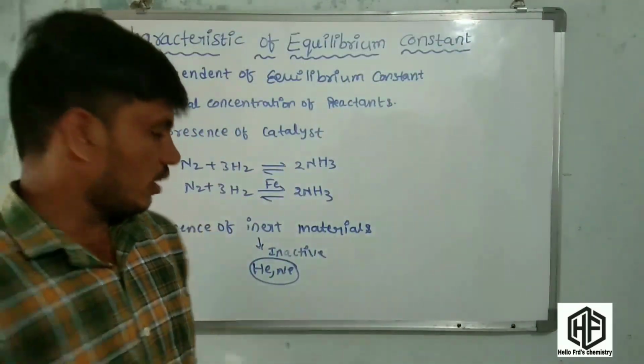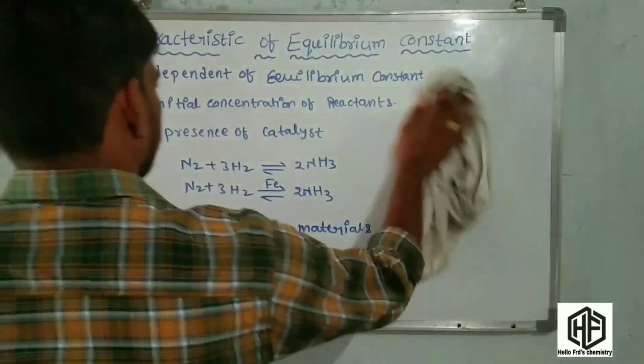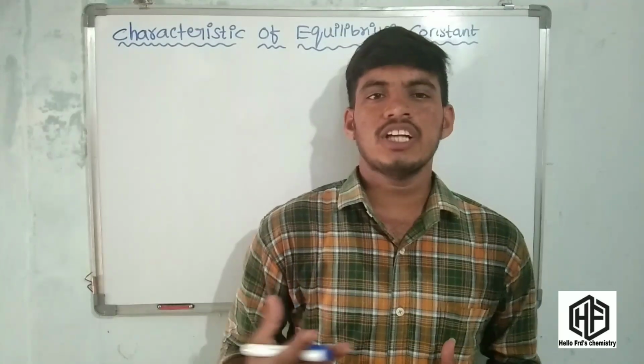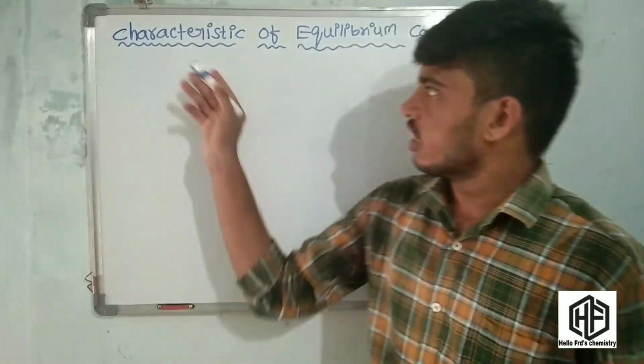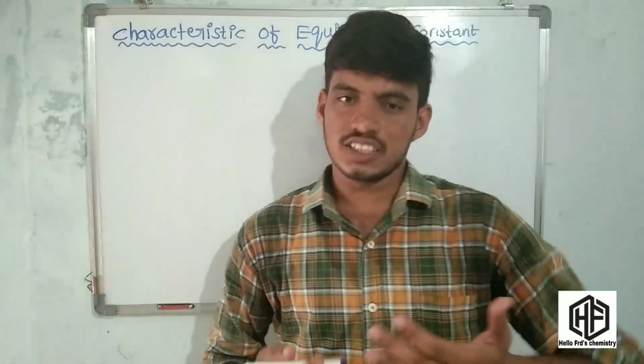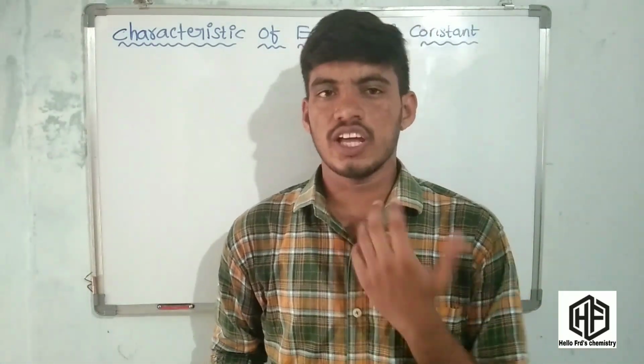Friends, this is a very important concept. The second one is what the equilibrium constant depends upon. Those are the important characteristics of the dependence of the equilibrium constant.